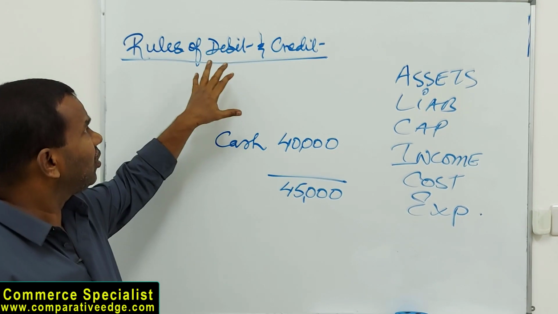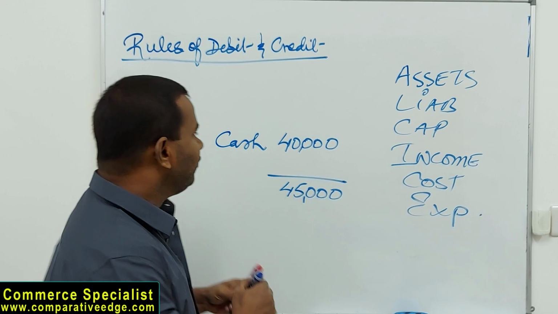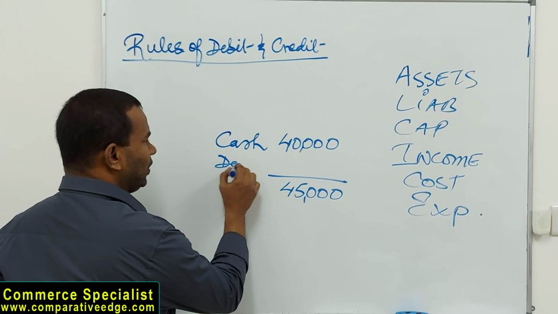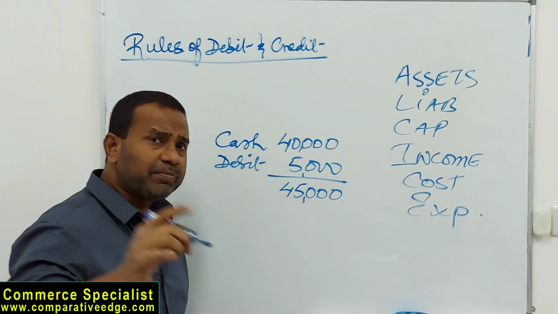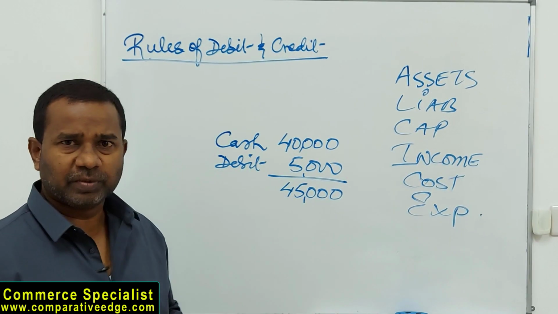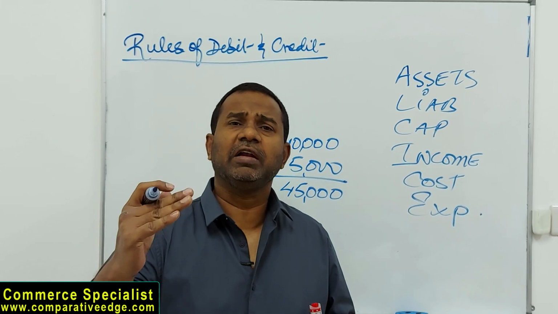So ladies and gentlemen, according to the rules of debit and credit, whenever an asset is increasing, we show it as a debit. So I'll say, okay, please debit cash by 5,000. I will not say plus cash, I'll say debit cash. Because in accounting, increases in assets are recorded as a debit.